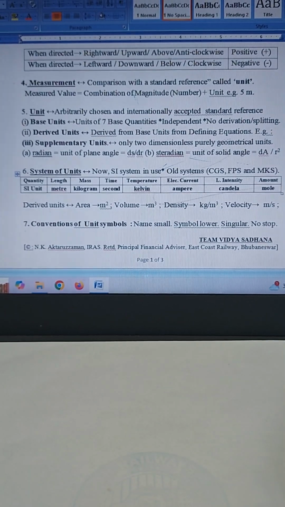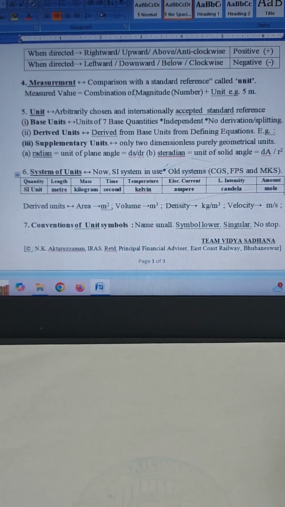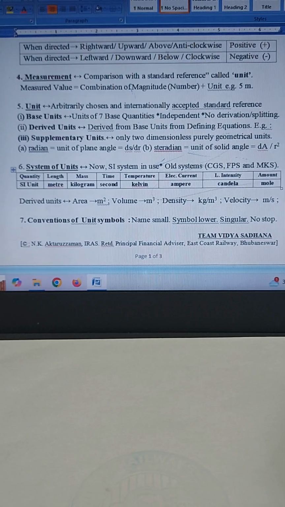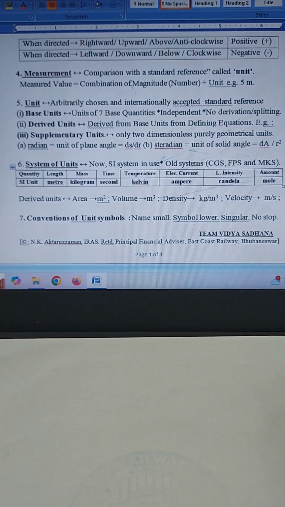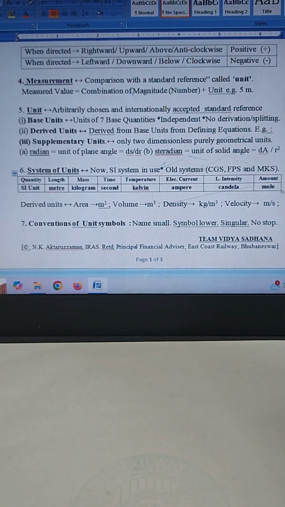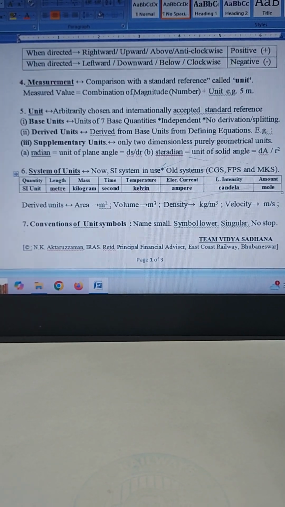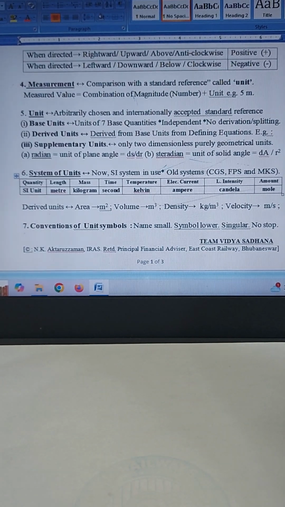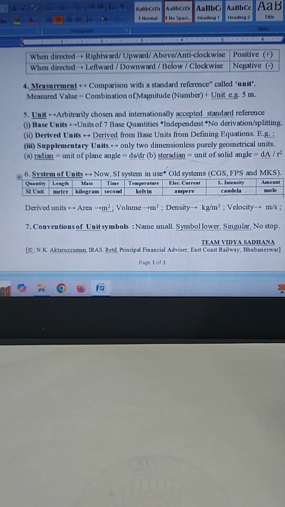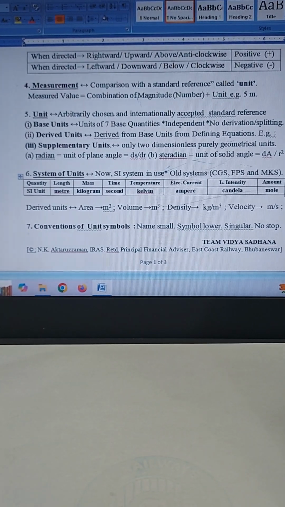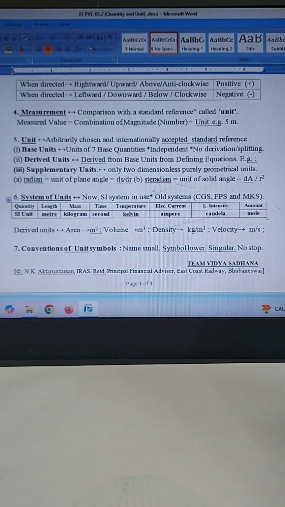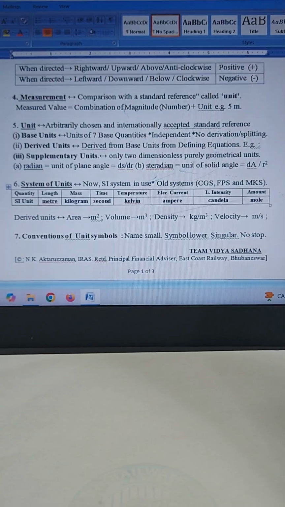To recall, any physical property which can be measured is called physical quantity or simply quantity in physics. The word measurable is very important. Then what is measurement? Measurement of a physical quantity involves comparison with an arbitrarily chosen and internationally accepted standard reference called unit. The measured value of any quantity is expressed as the combination of magnitude, which is expressed by a number, and a unit. For example, if you say that the length of a rod is 5 meters, here 5 is the magnitude and meter is the unit.